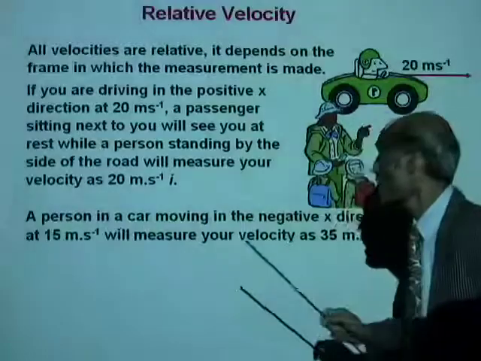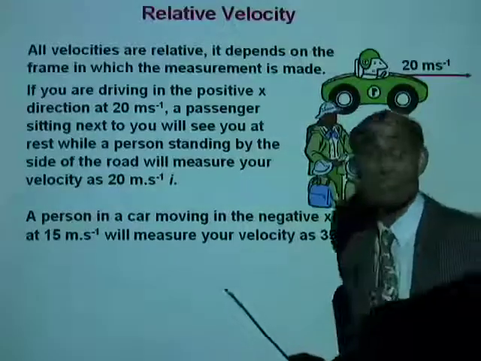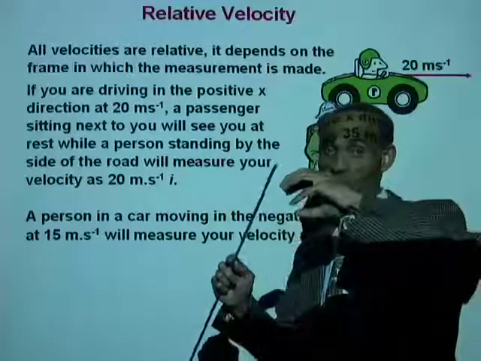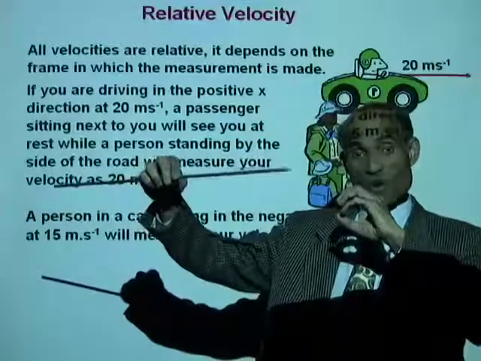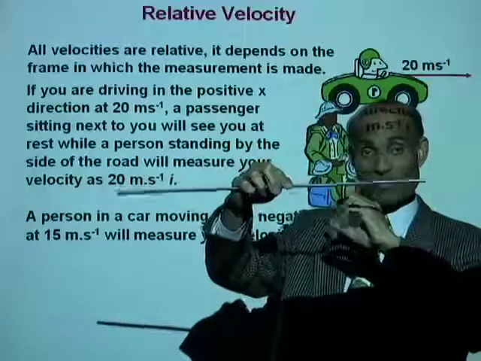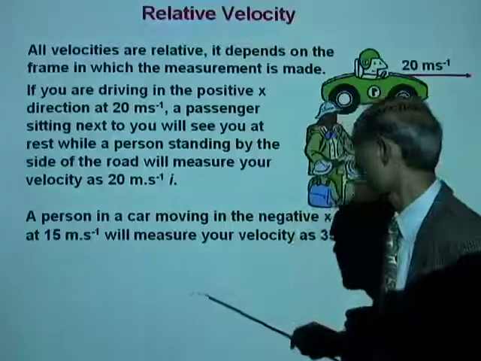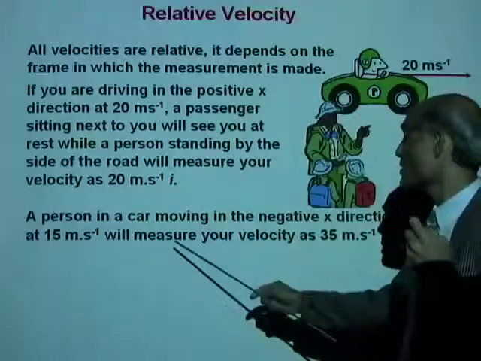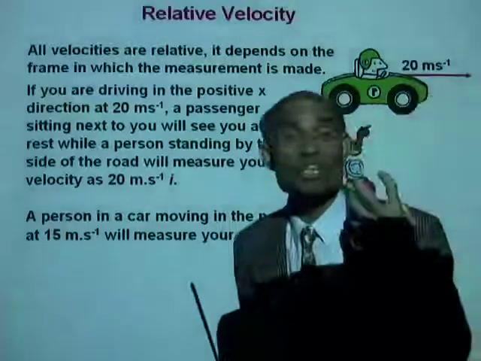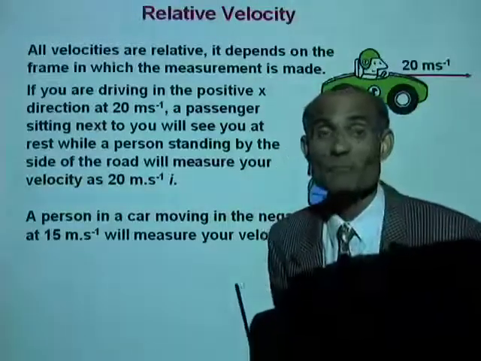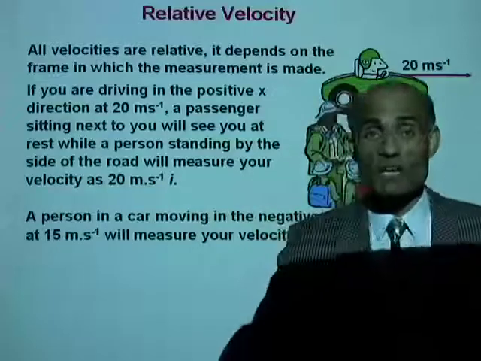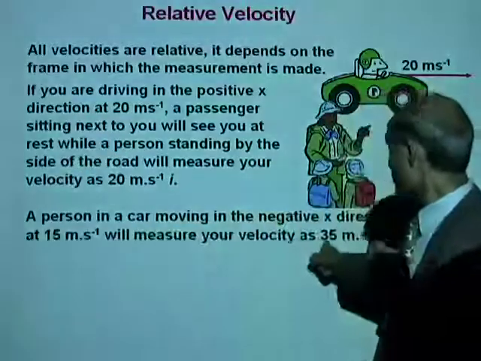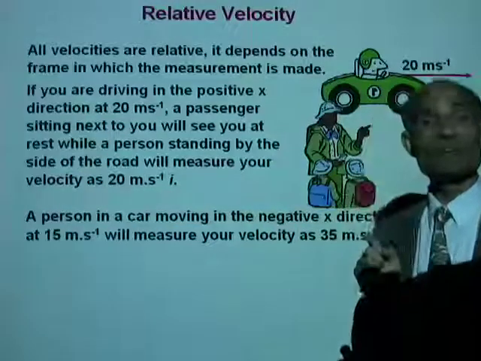A person in a car moving in the negative x direction. All right? Now you are in the car that goes east. Another car is going west in the opposite direction. A person in a car moving in the negative x direction at 15 meters per second will measure your velocity, and what will that velocity be? You see, that person will see you moving away from him at 35 meters per second. Have you understood that?